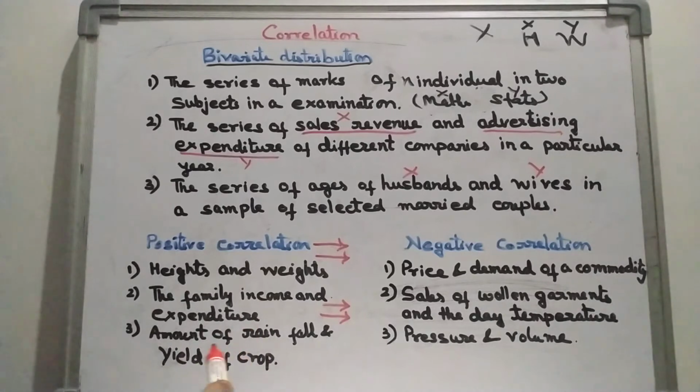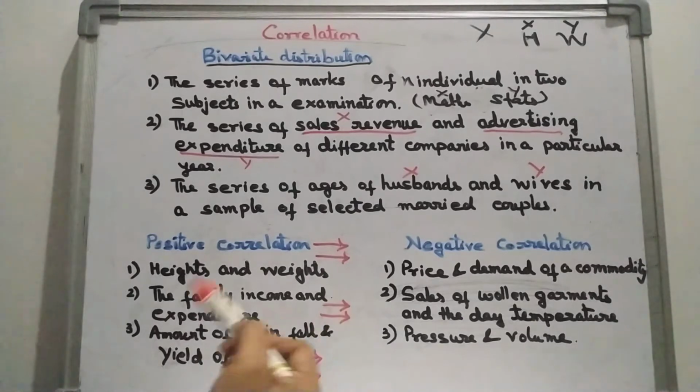If we collect the data and analyze it, we will get positive correlation. Now the third one, amount of rainfall and yield of crop. If the rainfall increases up to a certain point, the yield of crop also increases. So both are moving in the same direction. If one is increasing, the other is also increasing. So these are examples of positive correlation.